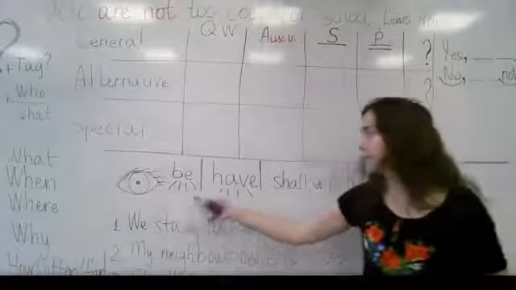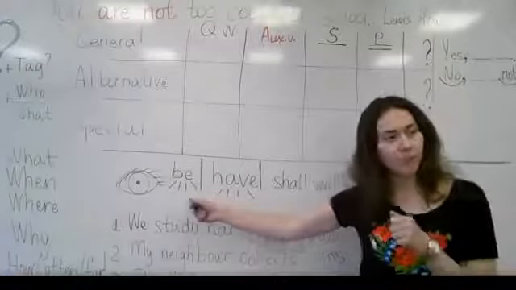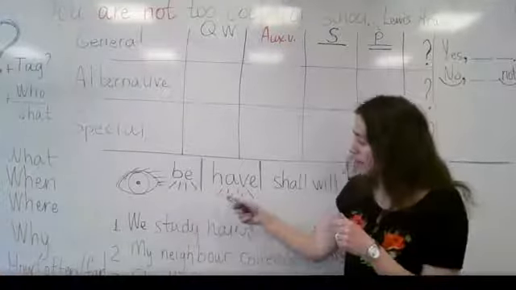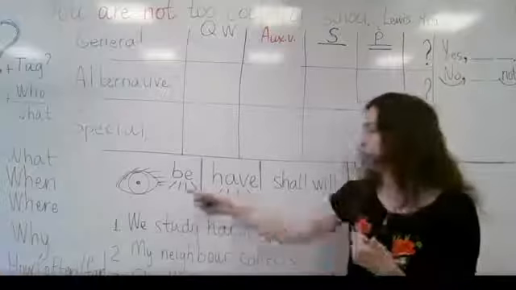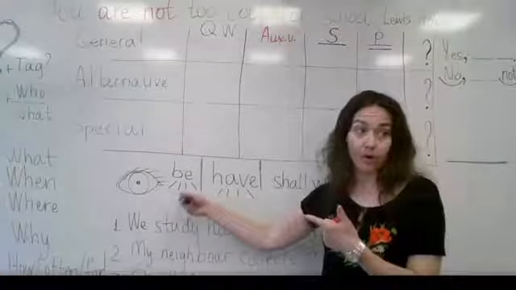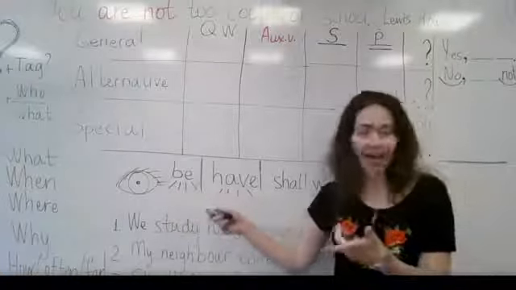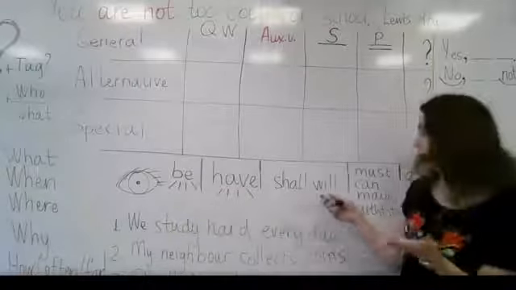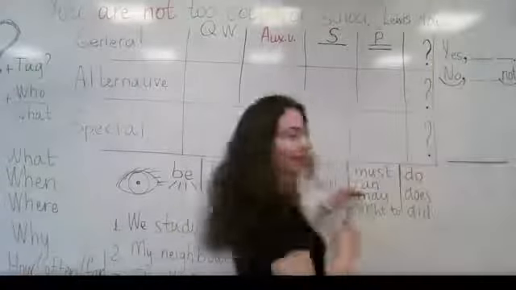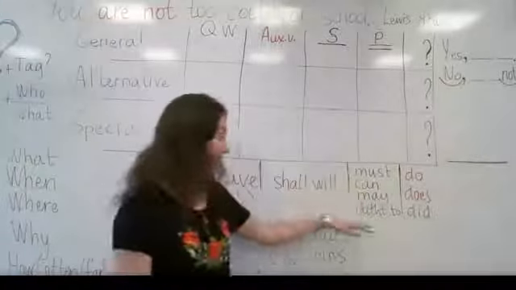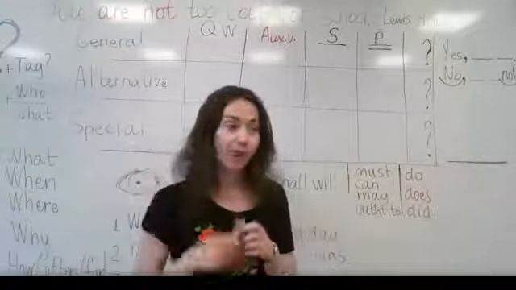Any of the forms? Think what forms this verb has. Have, be, am, is, are, was, were. Have, has, had. Shall, should, will, would. Can, could, may, might. Any of these forms?